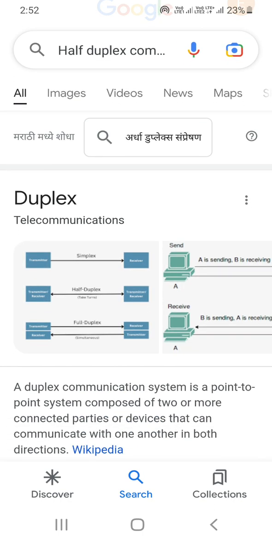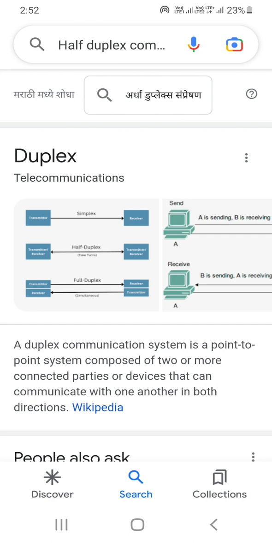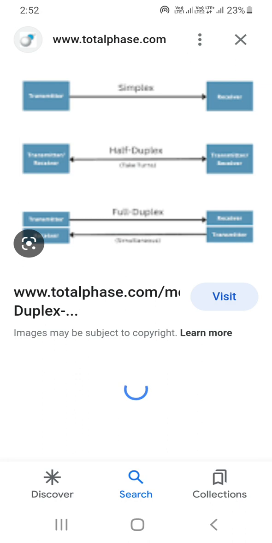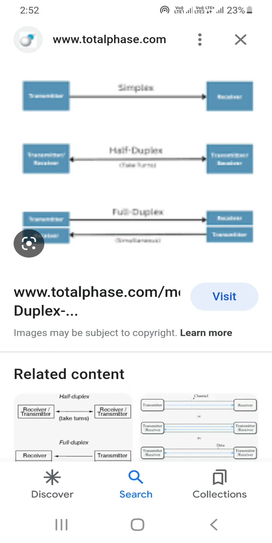What is duplex communication? A duplex communication system is a point-to-point system composed of two or more connected parties or devices that can communicate with one another in both directions at the same time. Here you can see examples of simplex, half duplex and full duplex: in simplex, the transmitter sends and the receiver receives one way only; then half duplex, transmitter and receiver; and the full duplex.